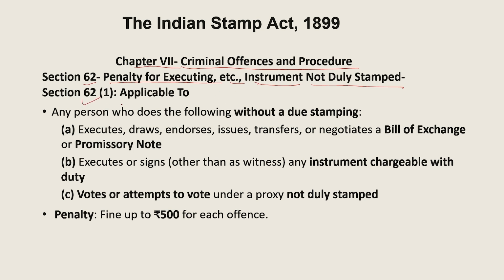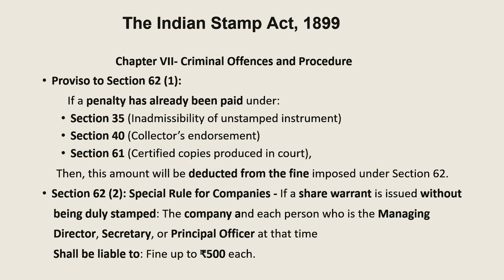Section 62 subsection 1 is applicable if any person, without due stamping, executes, draws, endorses, issues, transfers, or negotiates a bill of exchange or promissory note, or executes or signs any instrument which is chargeable with duty, or votes or attempts to vote under a proxy not duly stamped. The penalty is a 500 rupees fine for each offence.